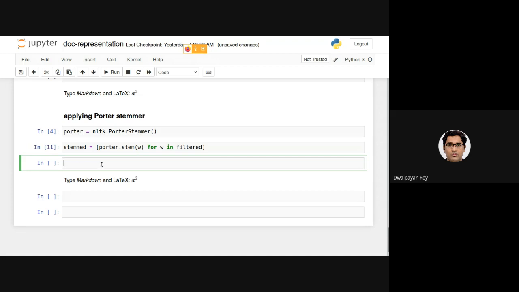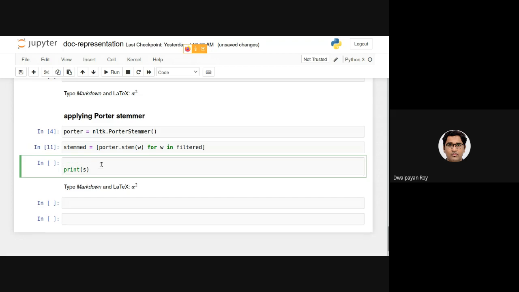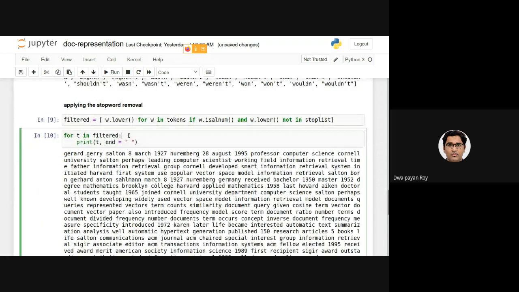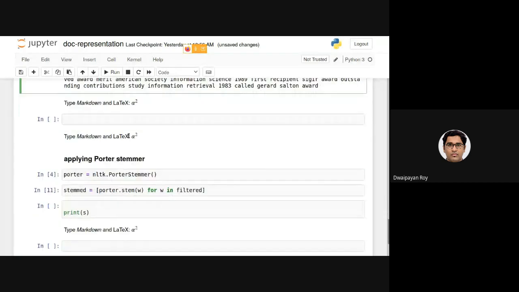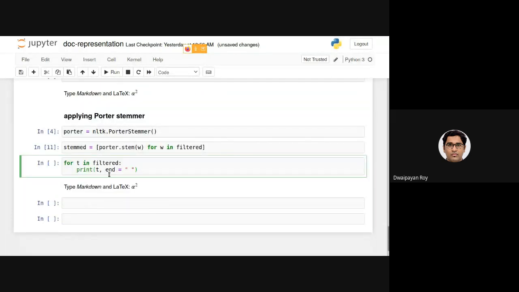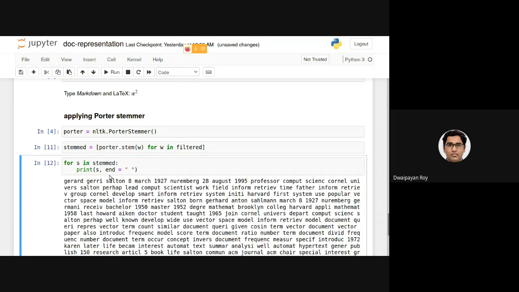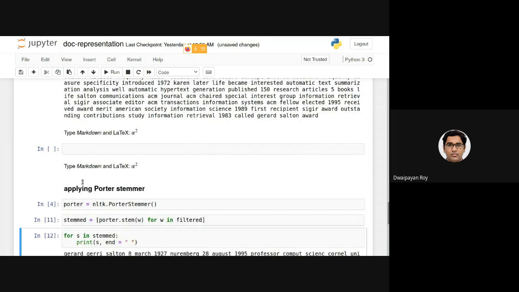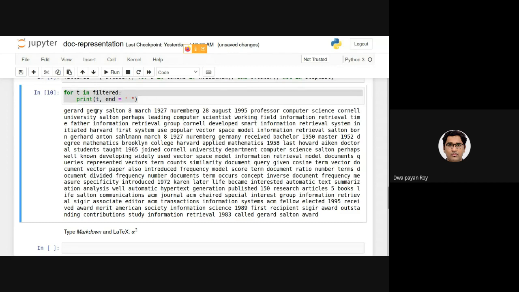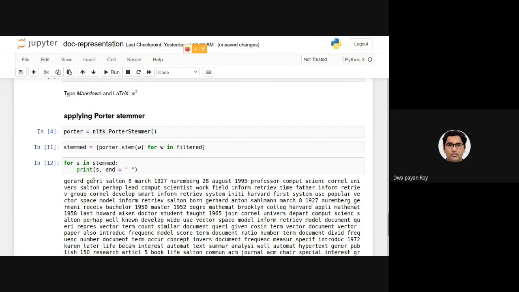Now if I print stemmed, let's print it word by word like we have done here. I'm just copying it to save some time. As you can see, earlier it was Jerry or Gary, it has become RRI.